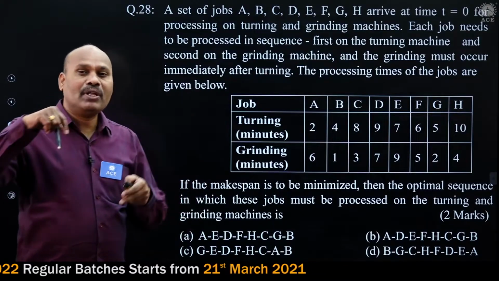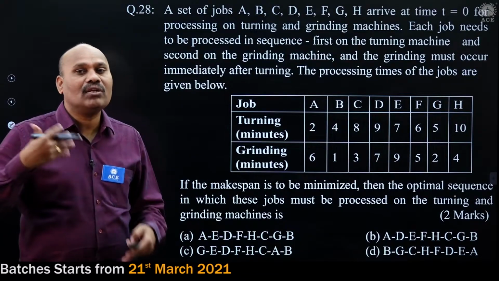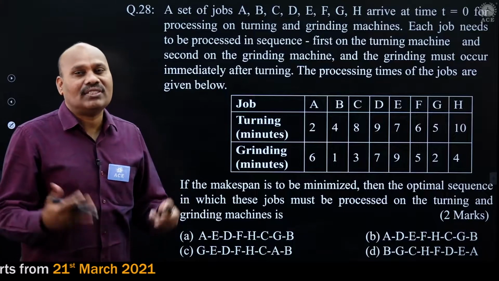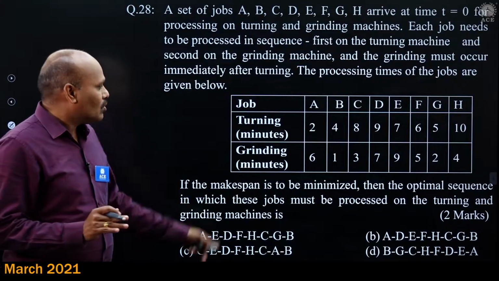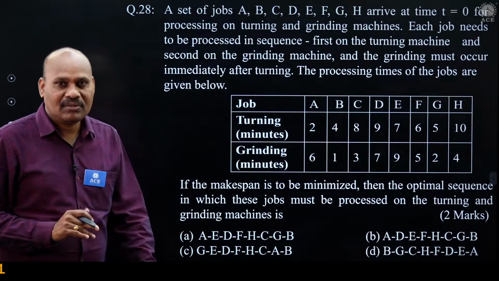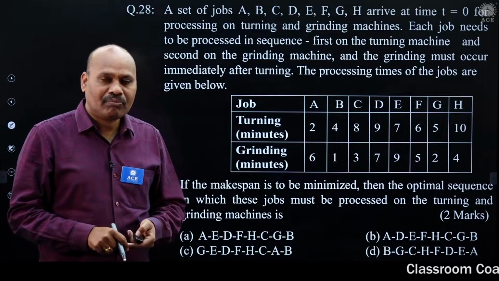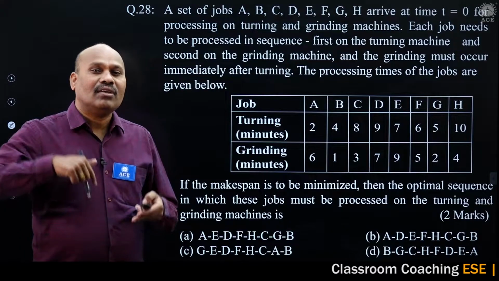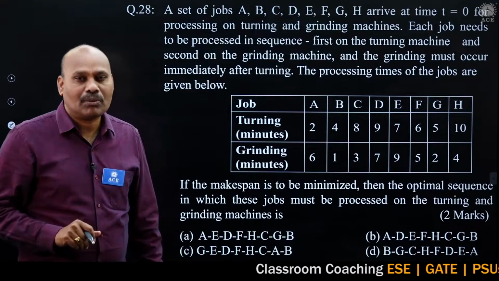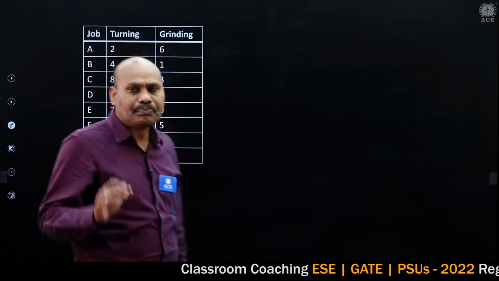If it is the optimal make span, then further you have to do some calculation, but here it is not necessary, only the sequence is enough. So, 8 jobs and 2 machines. We pick up the minimum processing time, and where it occurs, on that corresponding machine side you have to load the job. Let me show the procedure.